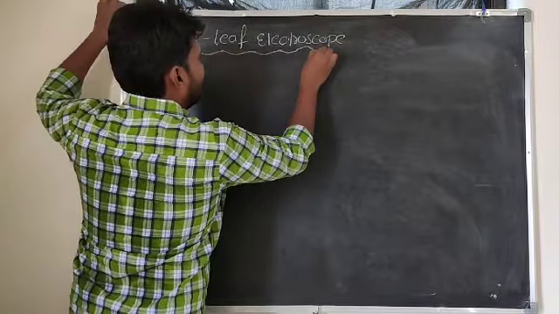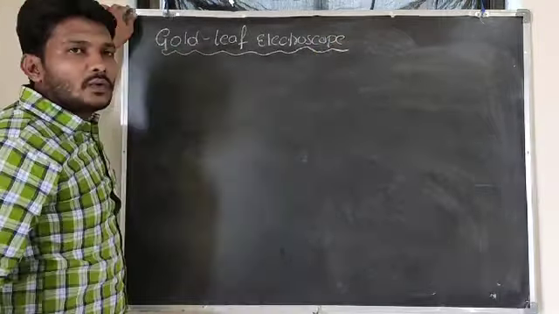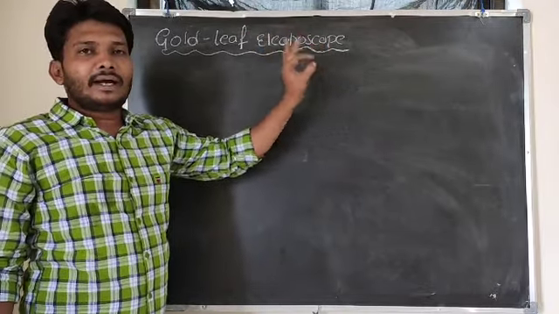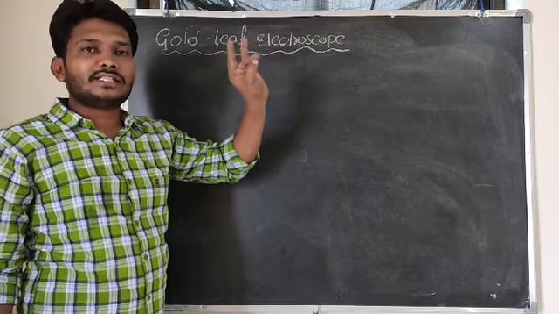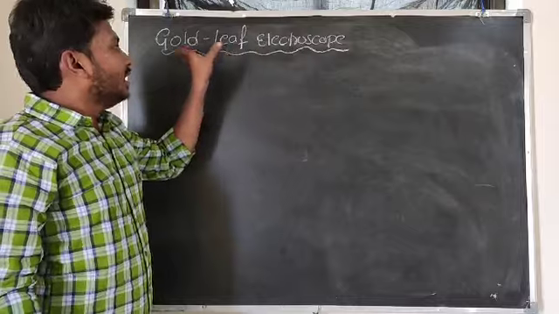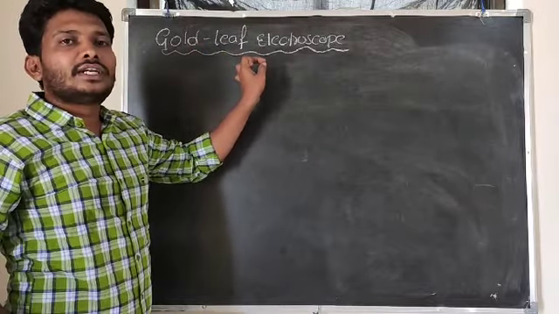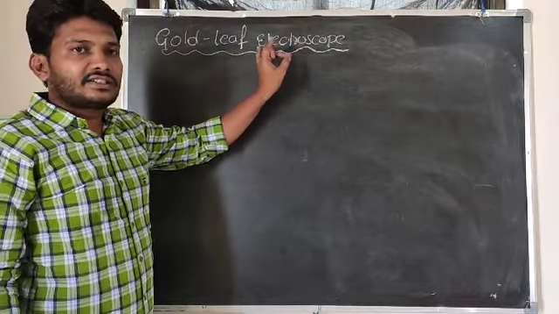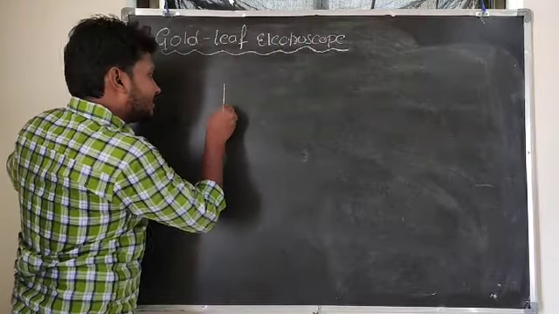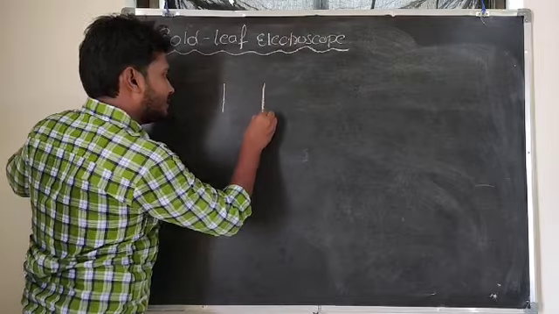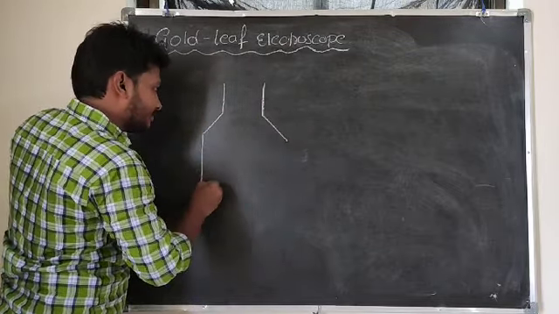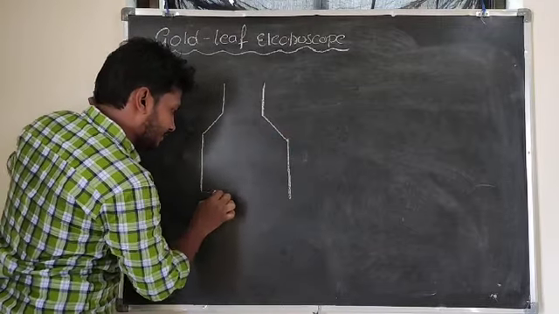The gold leaf electroscope is a simple experiment which determines the presence of charge as well as the polarity of the charges. What is the gold leaf electroscope? It is a device which is used to determine the presence of charges as well as their polarity. For example, in order to detect the presence of charge, consider that it consists of one glass chamber here.